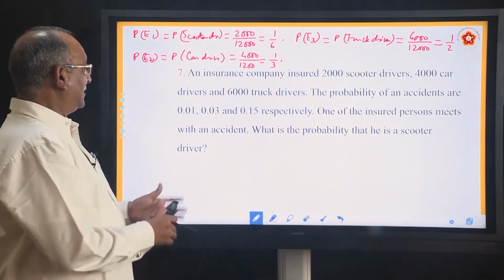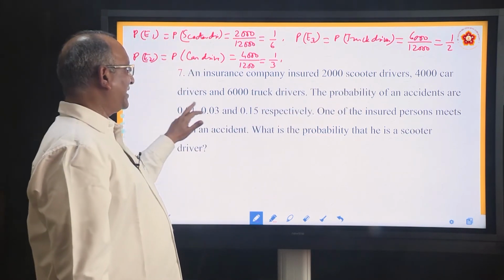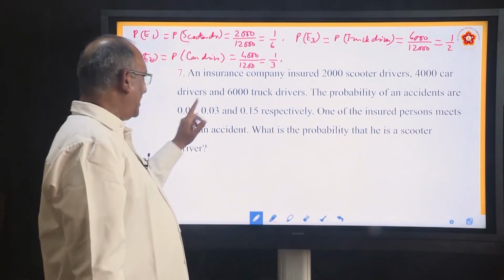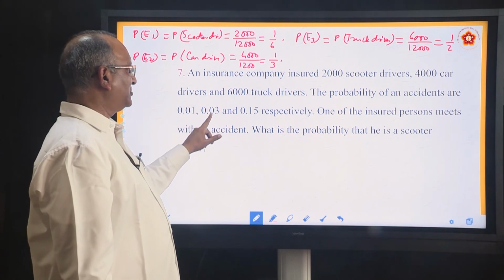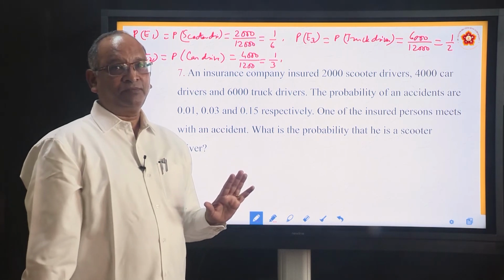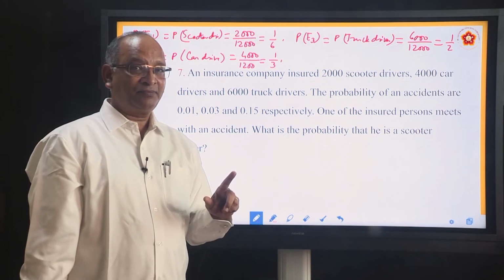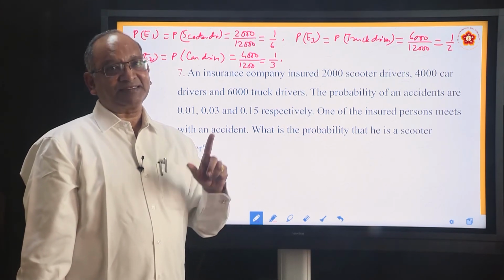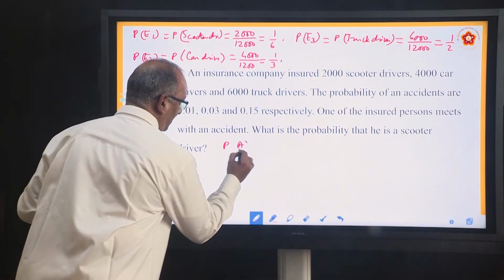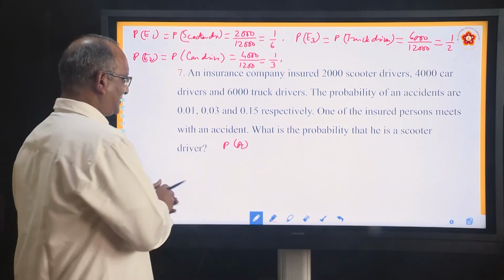Okay. An insurance company insured 2,000 scooter drivers, 4,000 car drivers, 6,000 truck drivers. The probabilities of accidents are 0.01, 0.03, 0.15 respectively. What is A? A is that they meet with an accident.